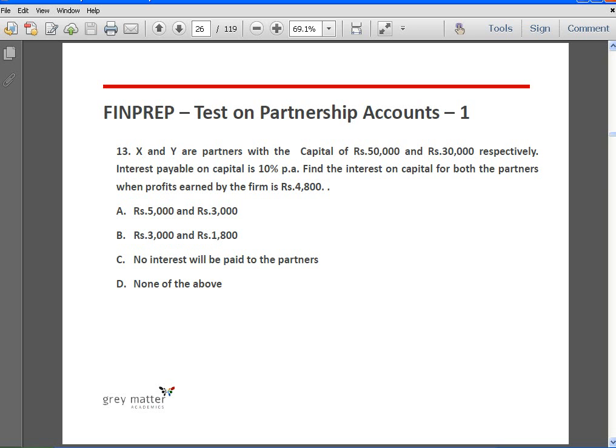Next, question 13. X and Y are partners with capitals of 50,000 rupees and 30,000 rupees respectively. Interest is payable on capital at 10% per annum. Find the interest on capital for both the partners when the profit earned by the firm is 4,800 rupees.